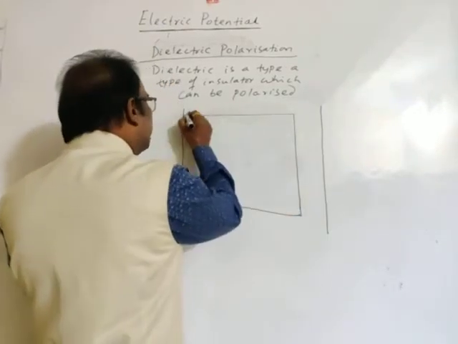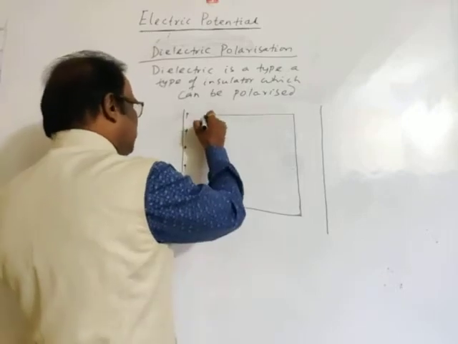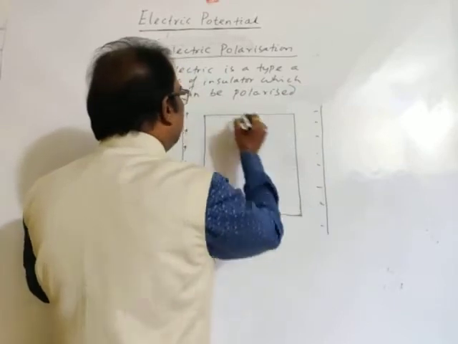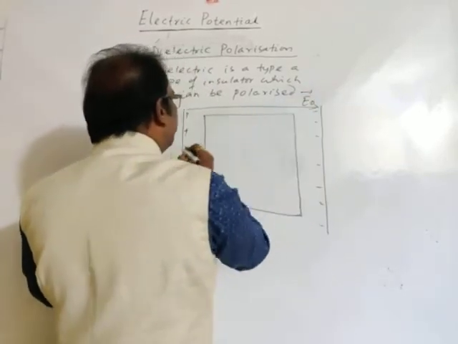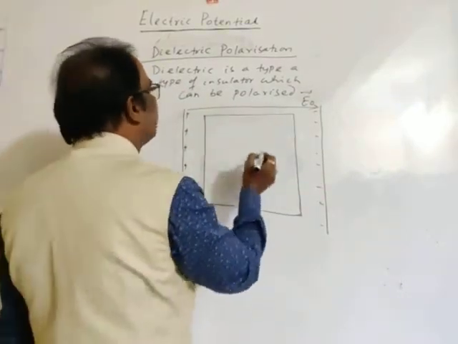This is the positively charged plate, this is negative. This is the original electric field. Let the original electric field be E naught, uniform in all directions.